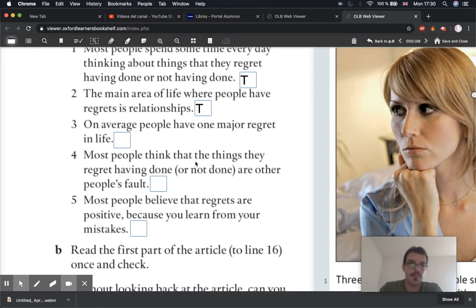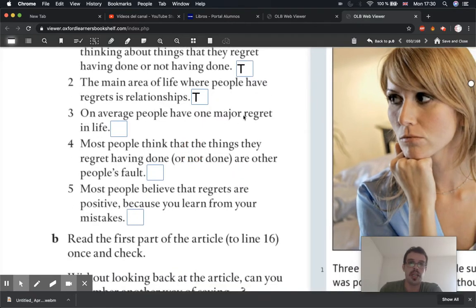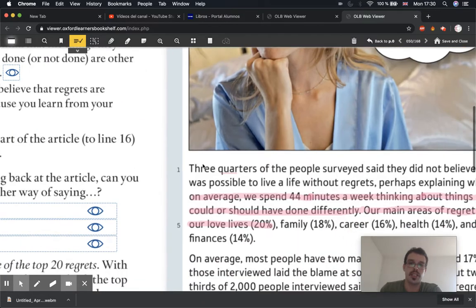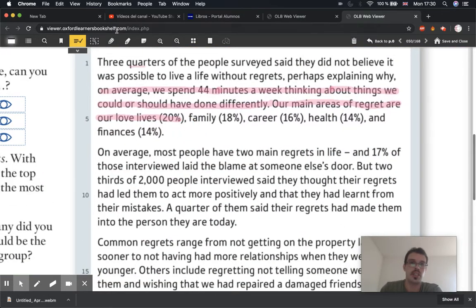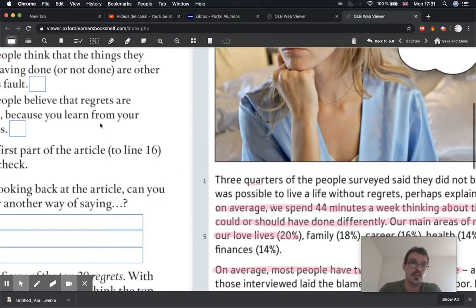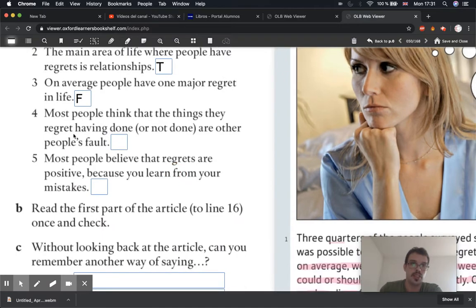Number 3, it says on average, people have one major regret in life. And that is false. Let's find it in the text. Hopefully you got it. It says here, on average, most people have 2 main regrets in life. It actually says the exact words. So not 1 main regret, but 2 main regrets. So that's false. Good.